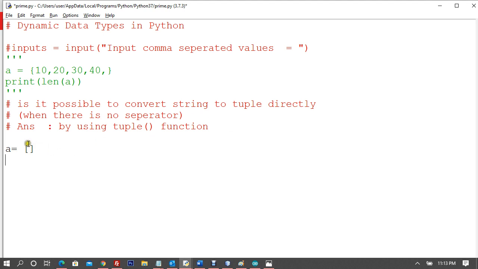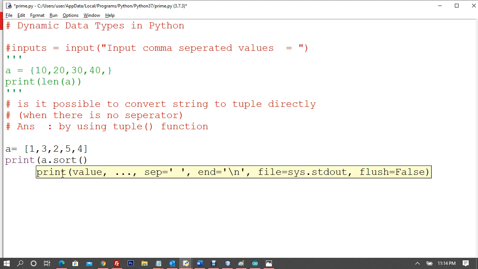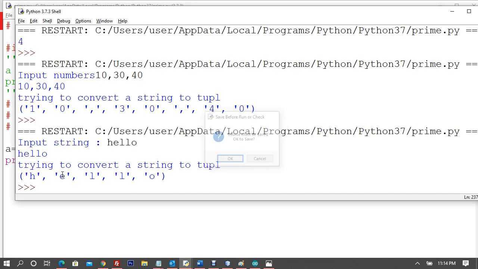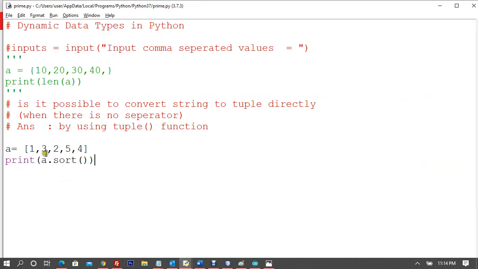For example, sort is also, for example, take 1, 2, 3, 4, 5. So if you want to sort it in an order, let me say 1, 3, 2, 5, 4. So I can use a dot sort. So a dot sort is going to return, so I'll say print a dot sort. Sort is going to sort, right? So you can say a dot sort and we get None.